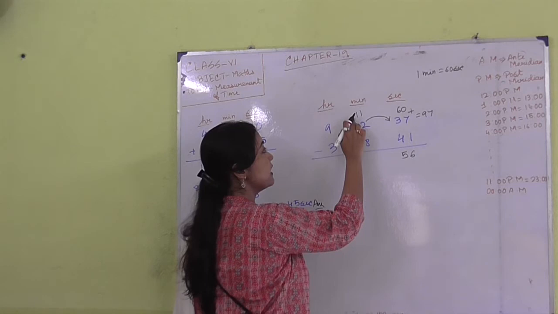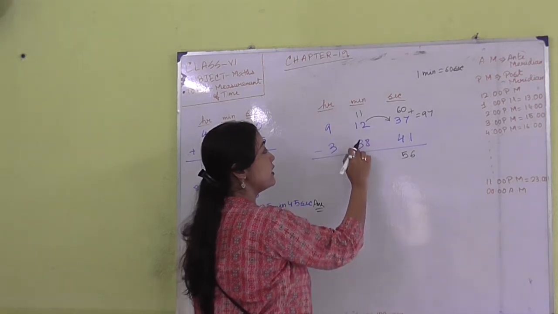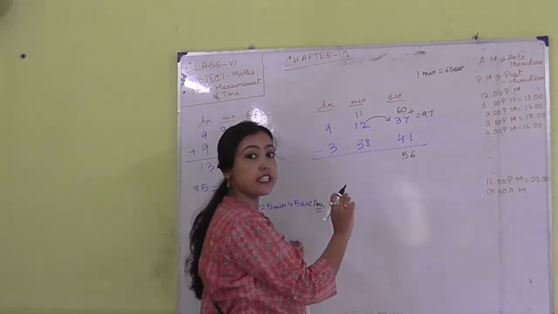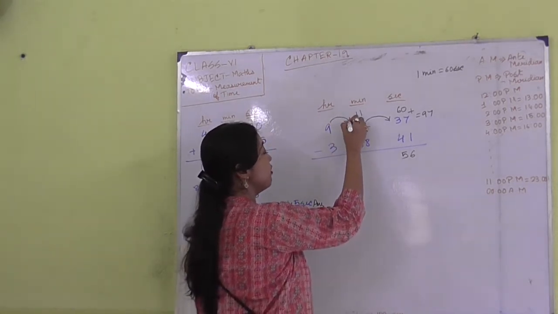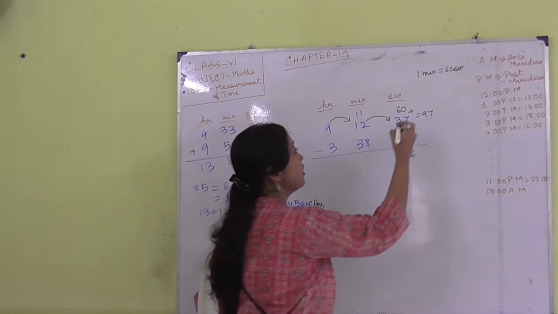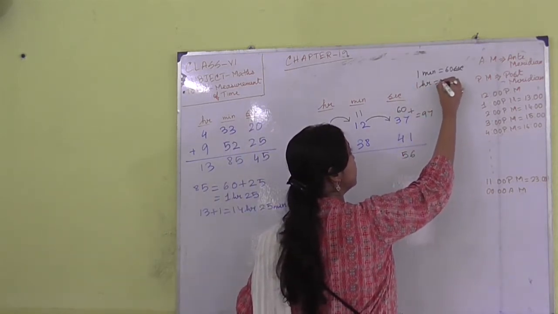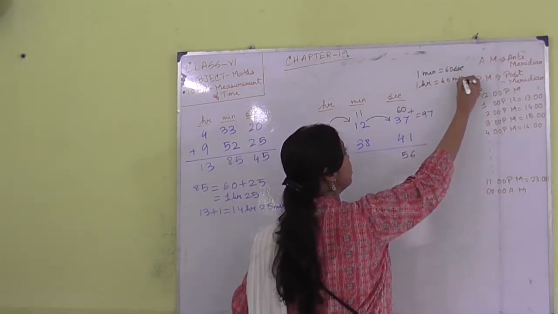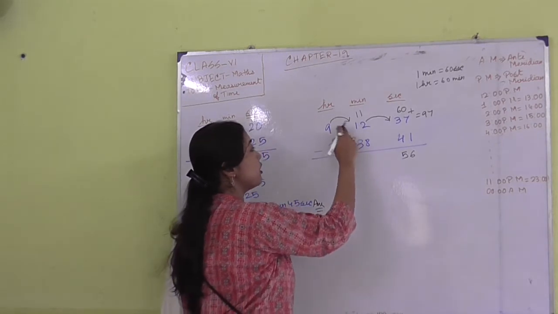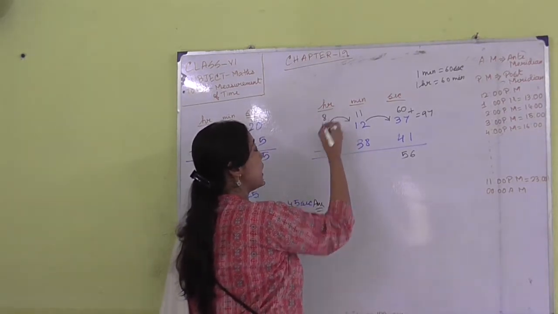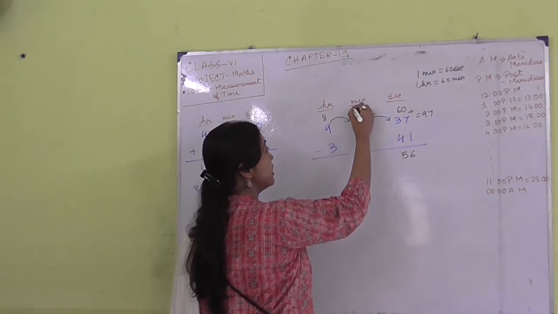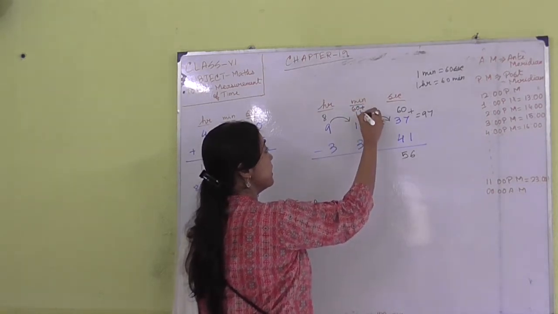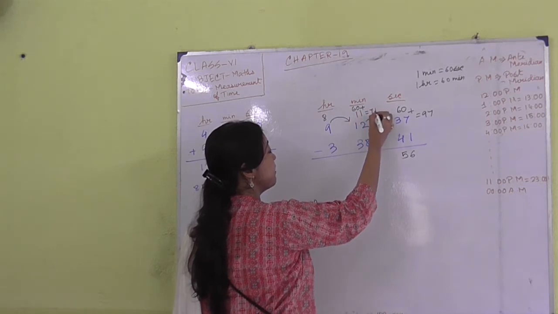So you can see that 11 is smaller than 38. In this case we again have to borrow 1 hour from here. 1 hour means 60 minutes. So when we borrow 1 hour from here, it becomes 8 hours, and 1 hour means 60 minutes. So we have to add this 60 plus 11 and it becomes 71.